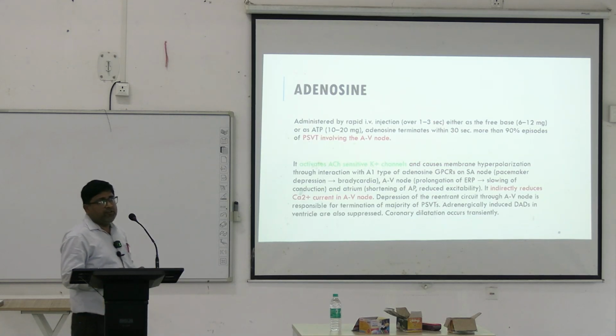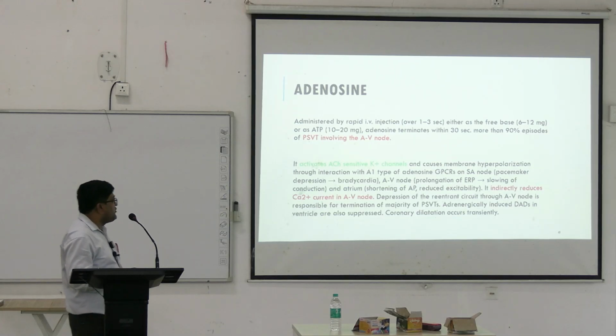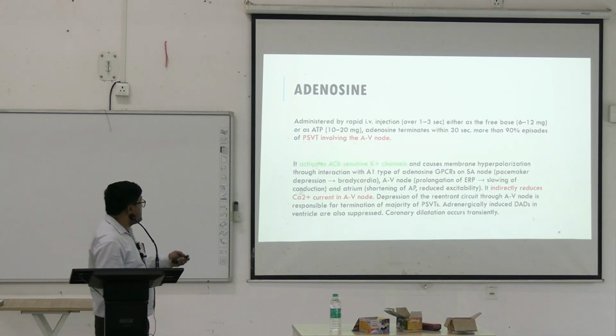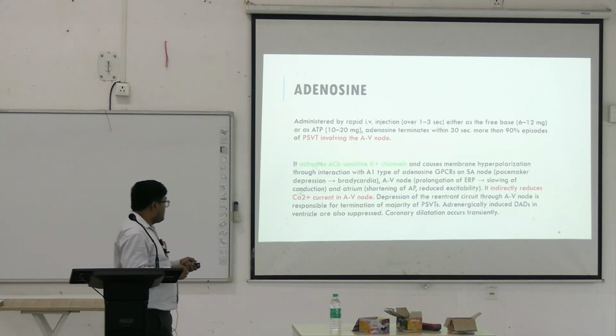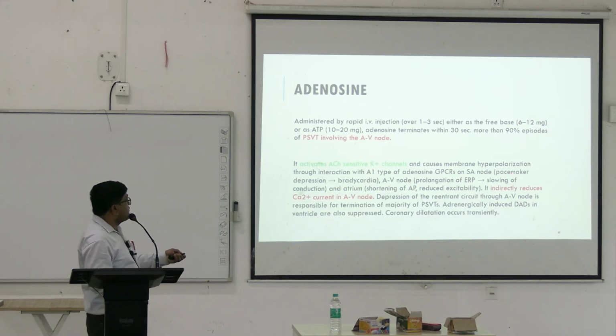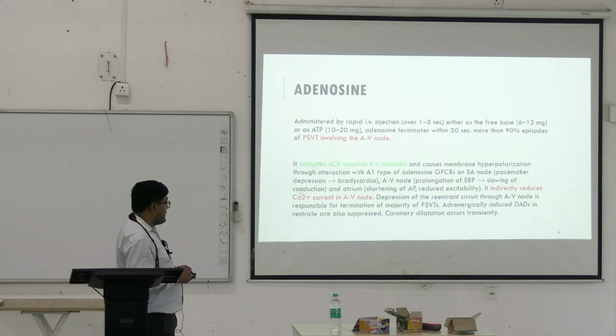Adenosine. Adenosine, as the name suggests, basically they act on the A1 type of adenosine receptors, causing activation of acetylcholine sensitive potassium channels. And thus, in action on the SA node, they cause bradycardia. In the AV node, they cause slowing of conduction. And in the atrium, they cause reduced excitability.